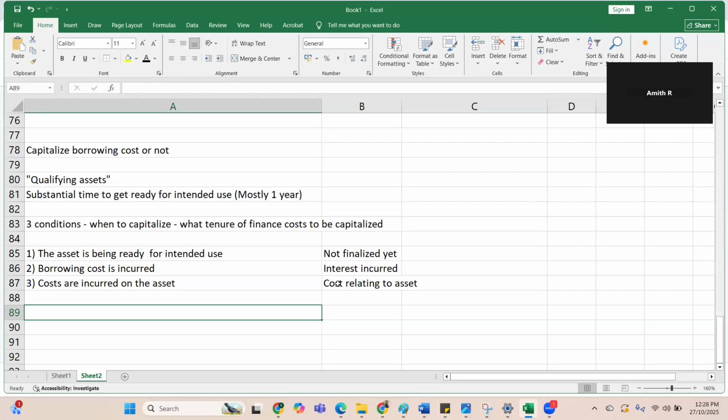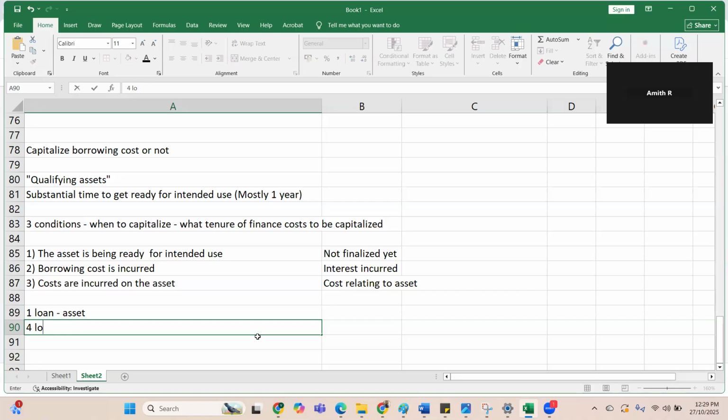But the only thing that is a little bit wild is that, see, all this is fine if there is only one loan taken in respect of the asset. Now, suppose I have four loans, and I've taken them for different purposes. These are all personal loans, and I'm using some of this to finance the asset, to construct the asset.